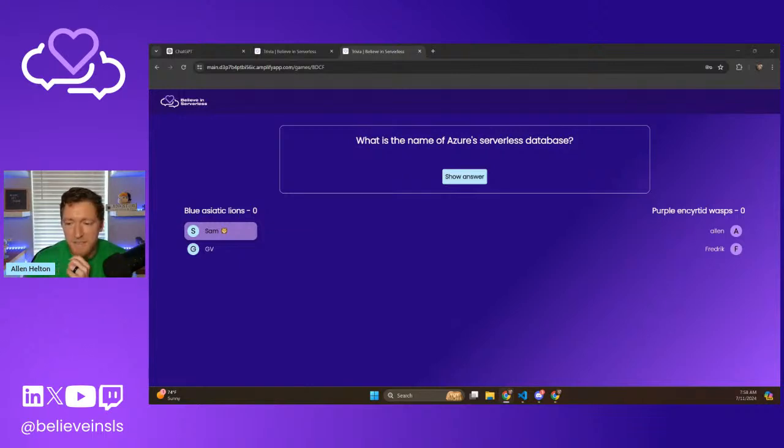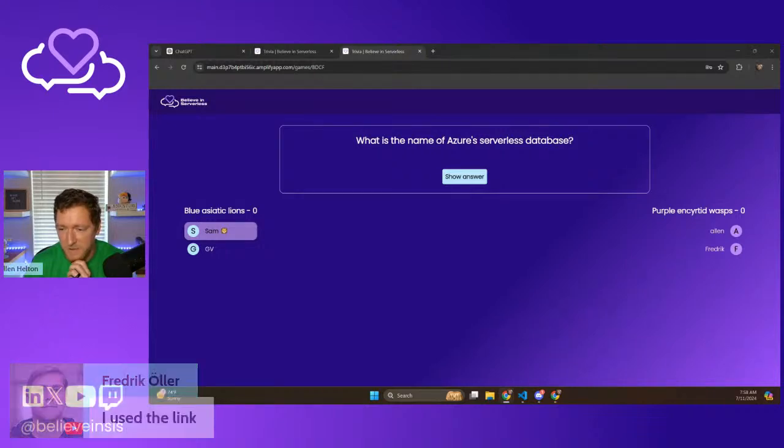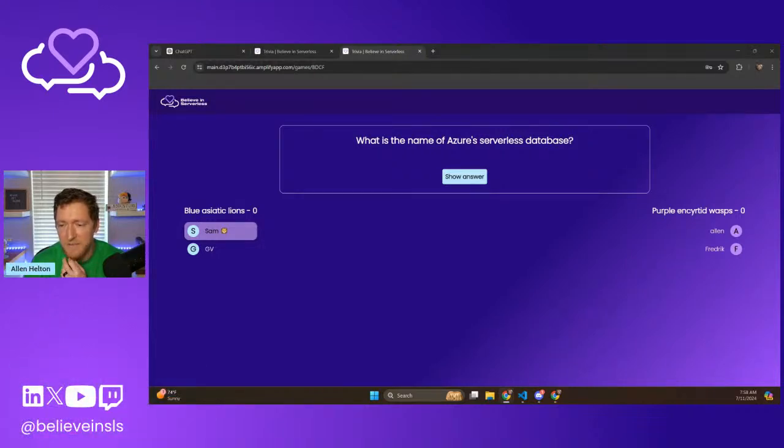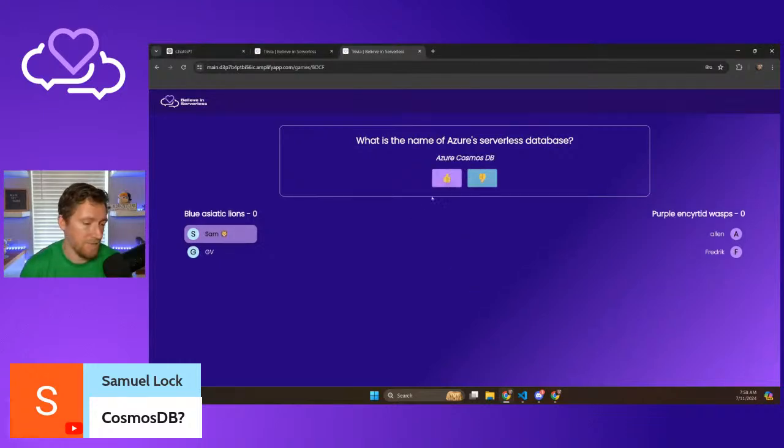Okay, I see that a couple people got it to work. Oh, Frederick used the link. Gigi got it to work. Okay, so Sam said Cosmos DB. And that is correct. Good job, Sam.